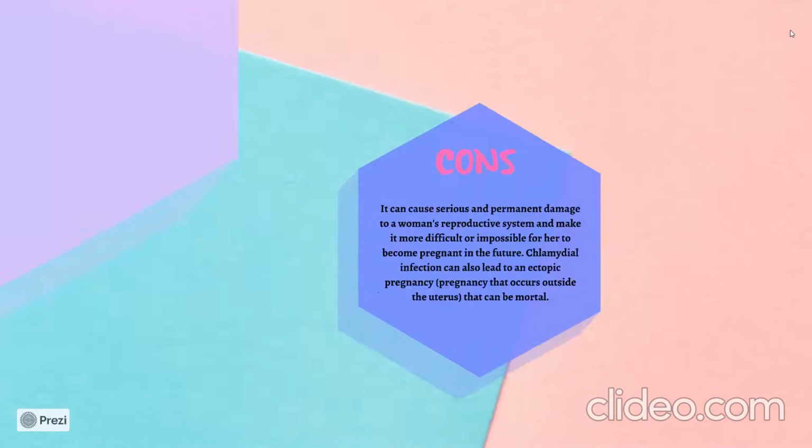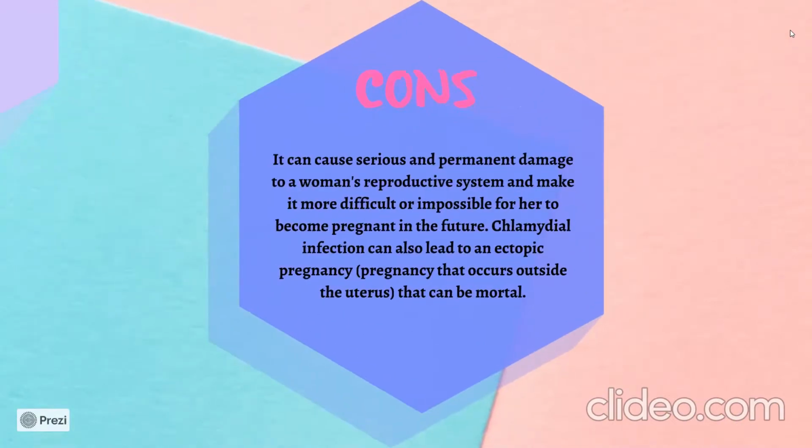Cons. It can cause serious and permanent damage to a woman's reproductive system and make it more difficult or impossible for her to become pregnant in the future. Chlamydial infection can also lead to an ectopic pregnancy, pregnancy that occurs outside the uterus, that can be mortal.